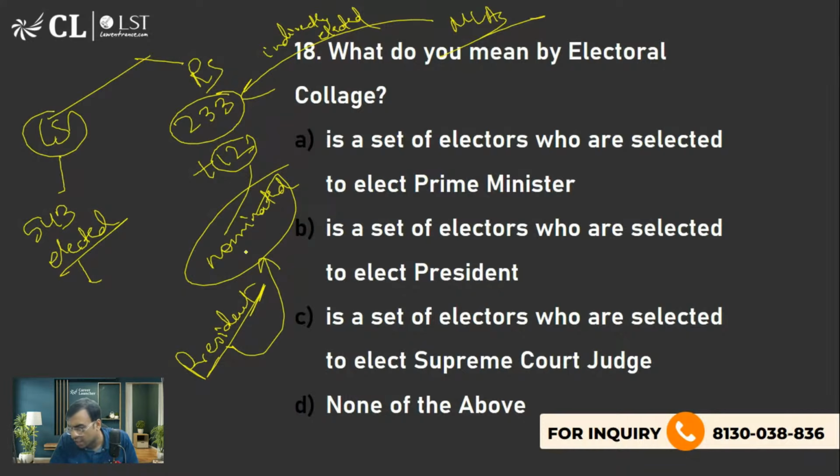You know these things, you know? So when the president voting is happening, the 543 and these 233 will go and vote. These 12 will not go and vote. That is called elected, only elected ones, not nominated ones.